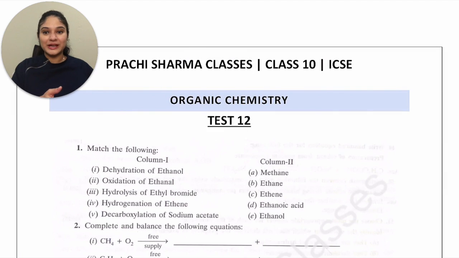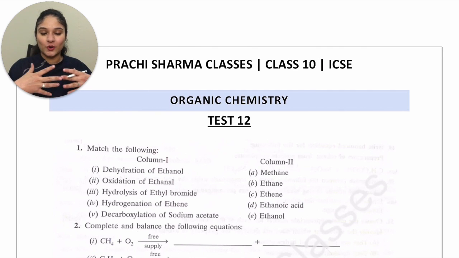So students, I hope my screen is clearly visible to you. This test paper was released yesterday on the Telegram channel. I hope you got a chance to try the test paper on your own. Without wasting any time, we'll start with the first question. The first question is match the following.